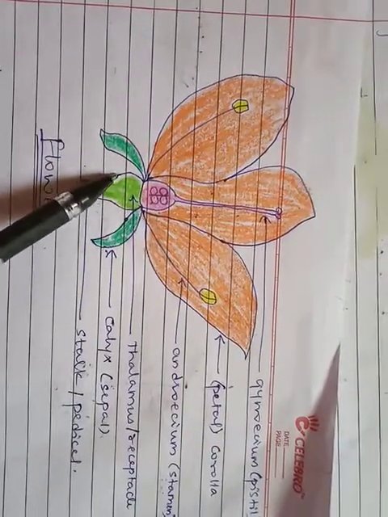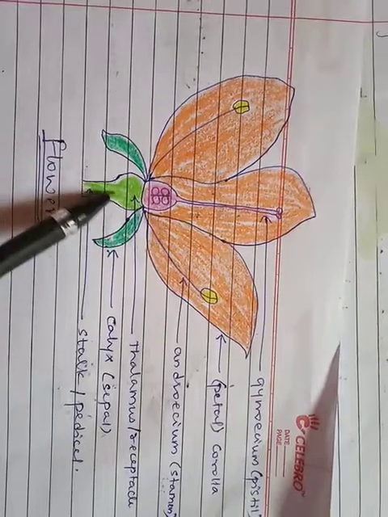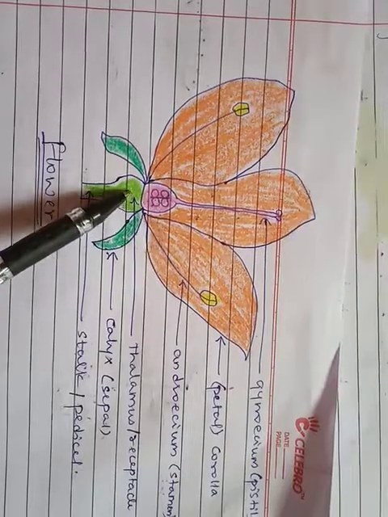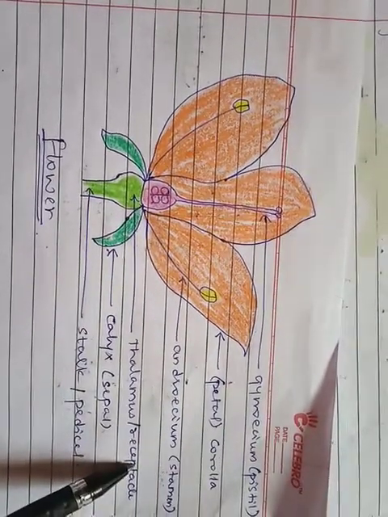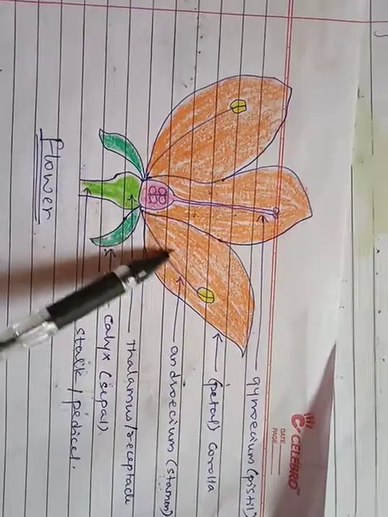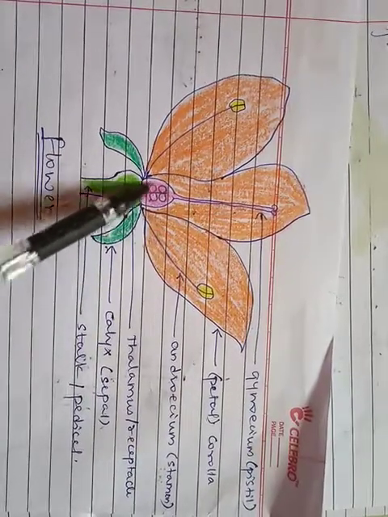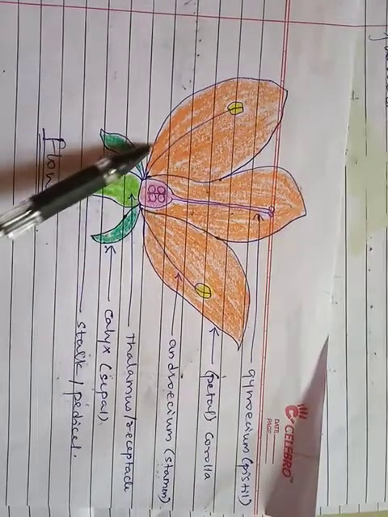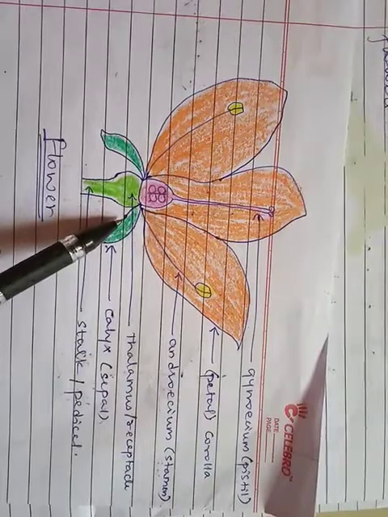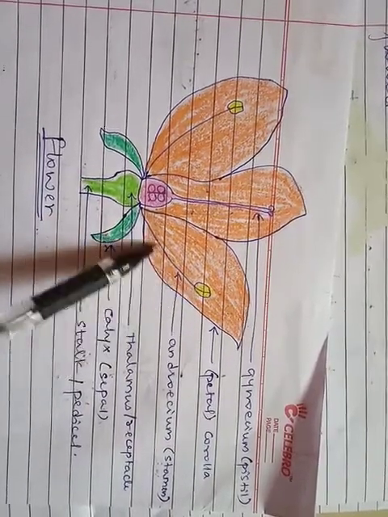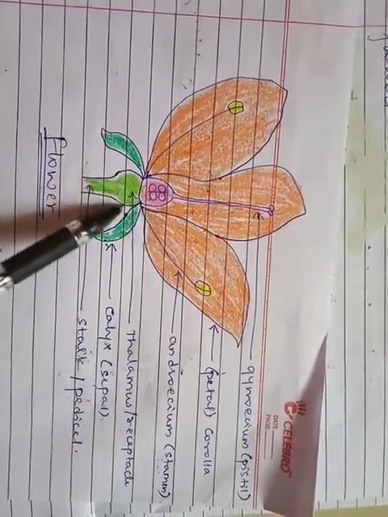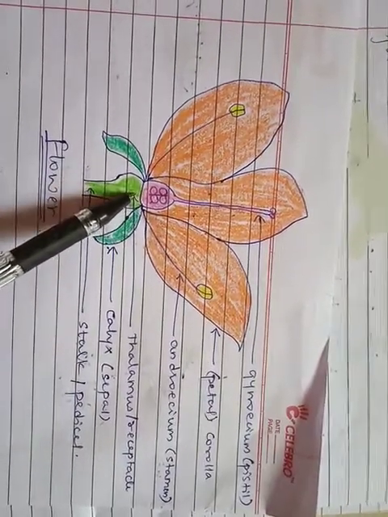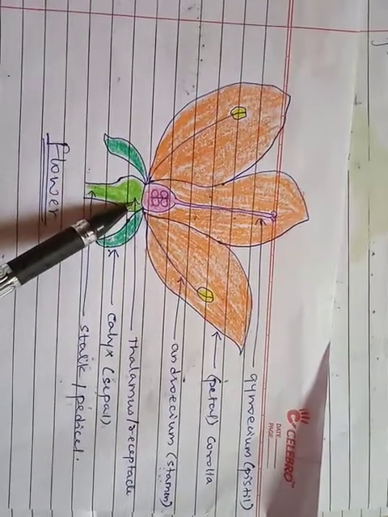Now coming to the second part, at the tip of the stalk or at the tip of the pedicel there is a cup shaped structure called the thalamus. It is also called the receptacle. All the different floral parts are present on this receptacle. There are 4 in number: the calyx, the corolla, androecium and gynoecium. They are arranged on the thalamus in 4 different whorls, 4 different circles, you can say.